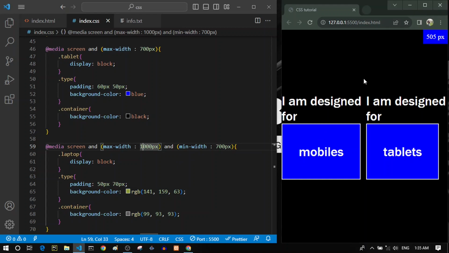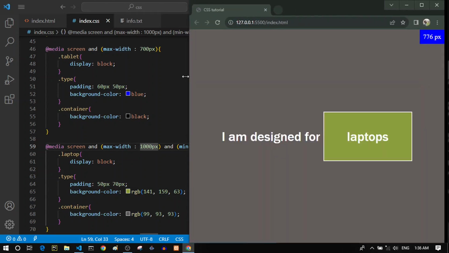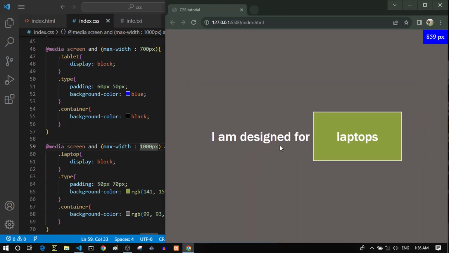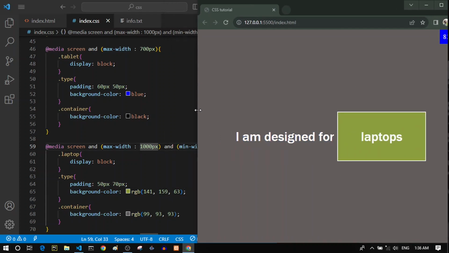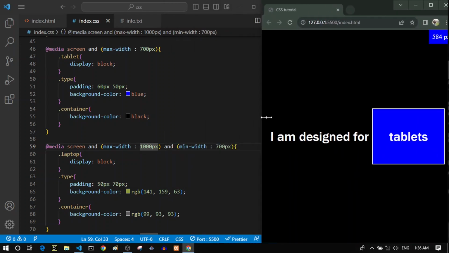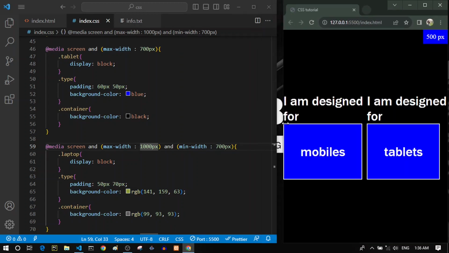So right now you can see that it shows that I'm designed for mobile and I'm designed for tablets, which means that the first problem is solved. The laptop's gone for now. And if we bring it back, you can see that now it shows because it is in the right size. So let's bring it to a tablet, actually, right here in a mobile screen.